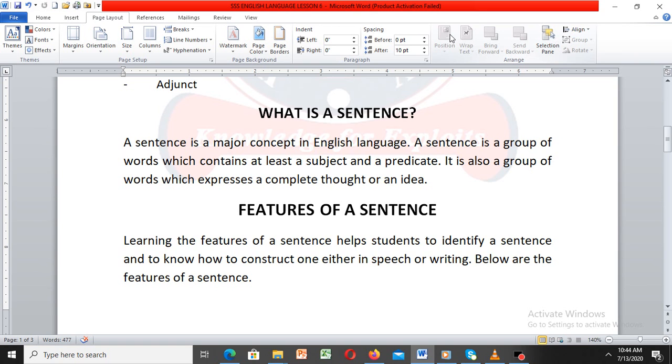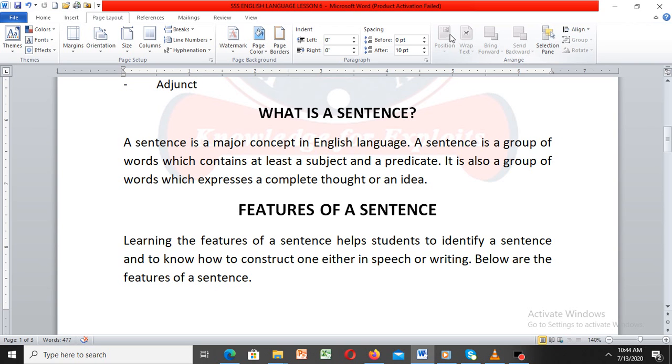Okay, let me come again. A sentence is a major concept in English language. A sentence is a group of words which contains at least a subject and a predicate. It is also a group of words which expresses a complete thought or an idea.